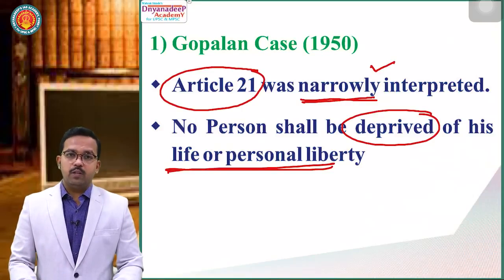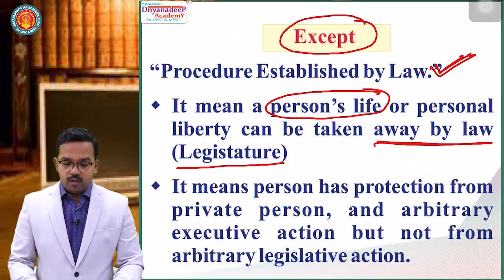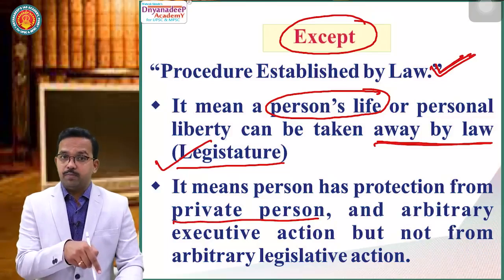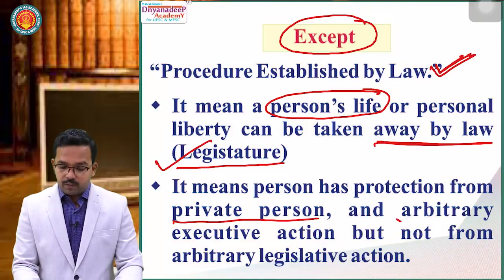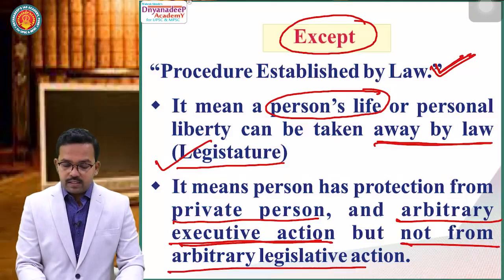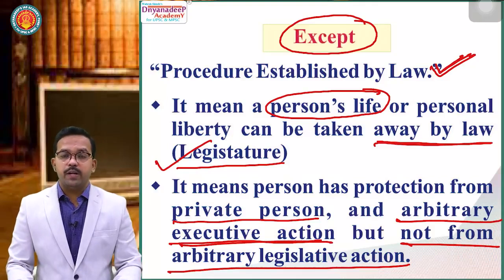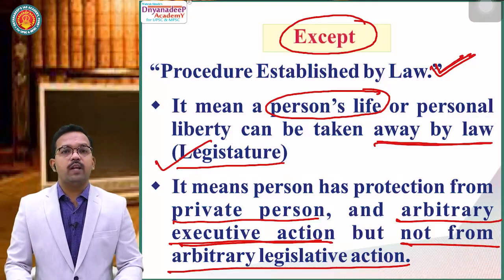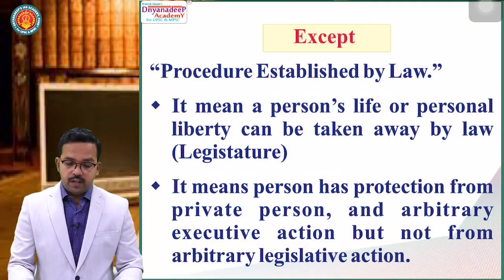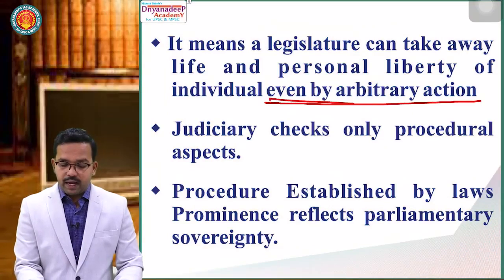So in the A.K. Gopalan case, Article 21 was narrowly interpreted. So a person's life or personal liberty can be taken away by law, that is, legislature. It means a person has protection from private persons, as we have seen in the previous diagram, and has protection from arbitrary executive action, but not from arbitrary legislative action. It means your right to life and personal liberty is not protected from legislative action. It means the legislature can take away your right to life and personal liberty, even by arbitrary action.